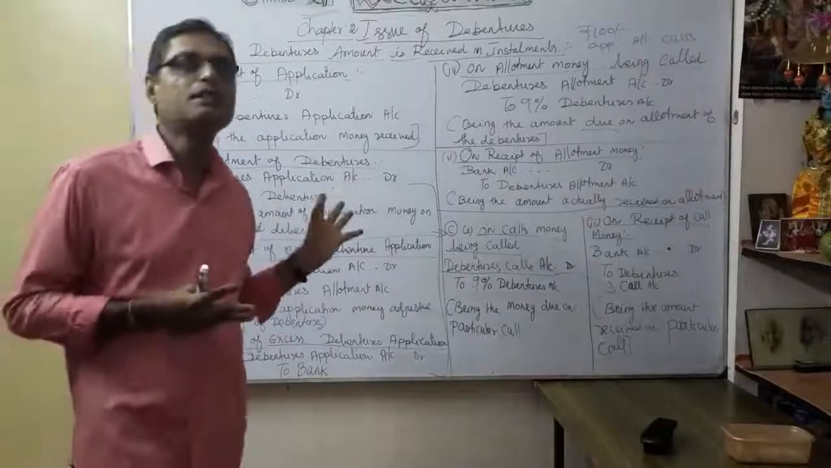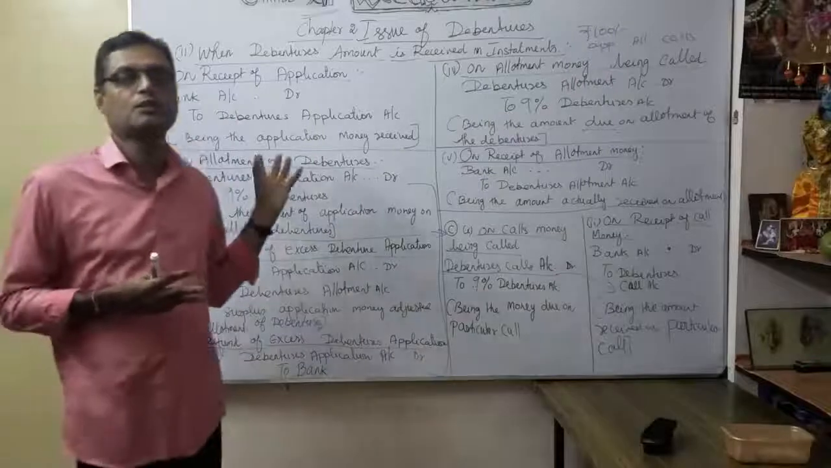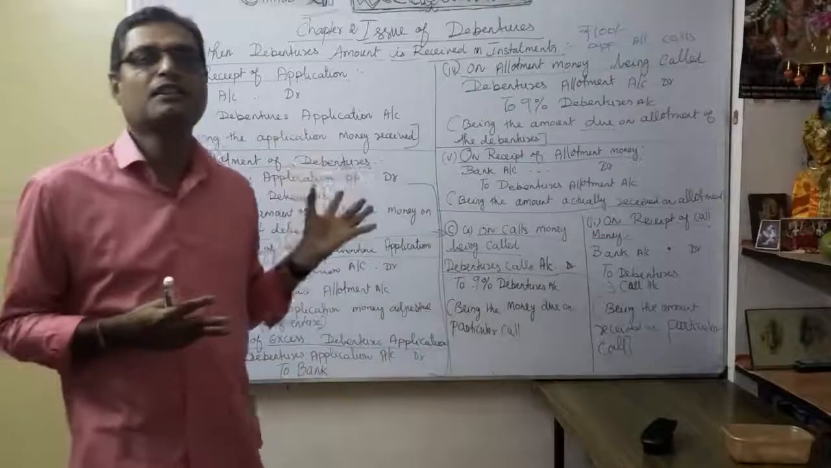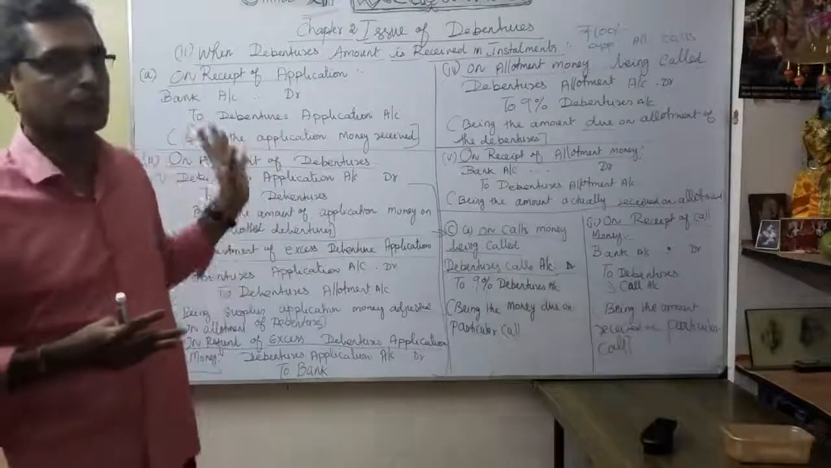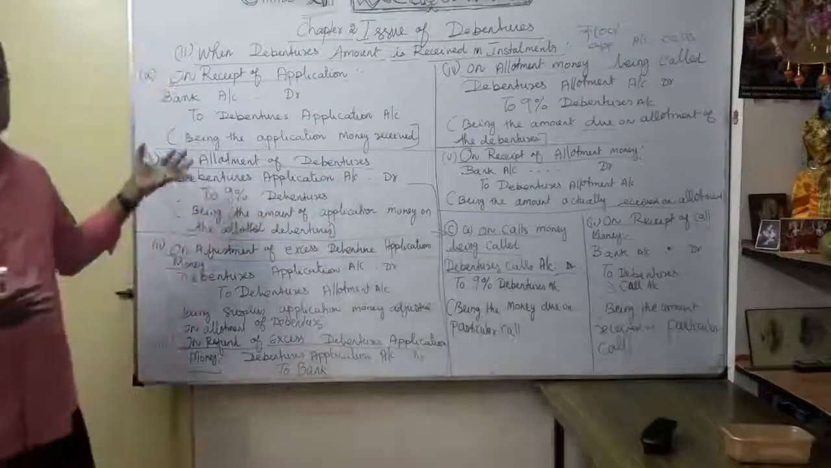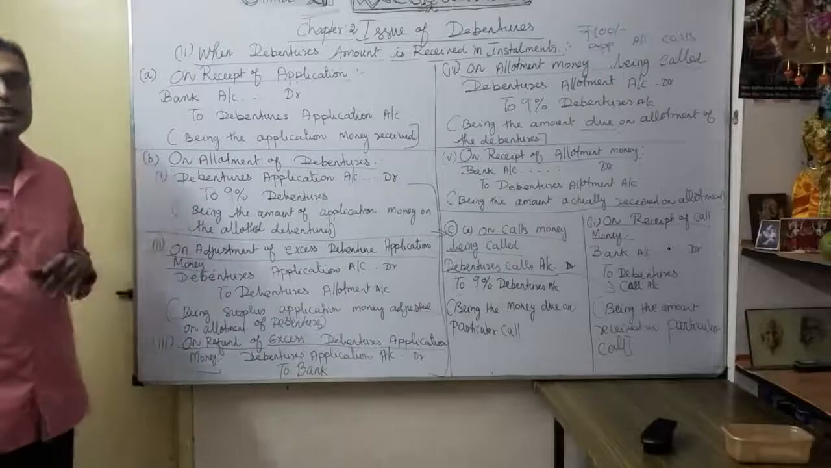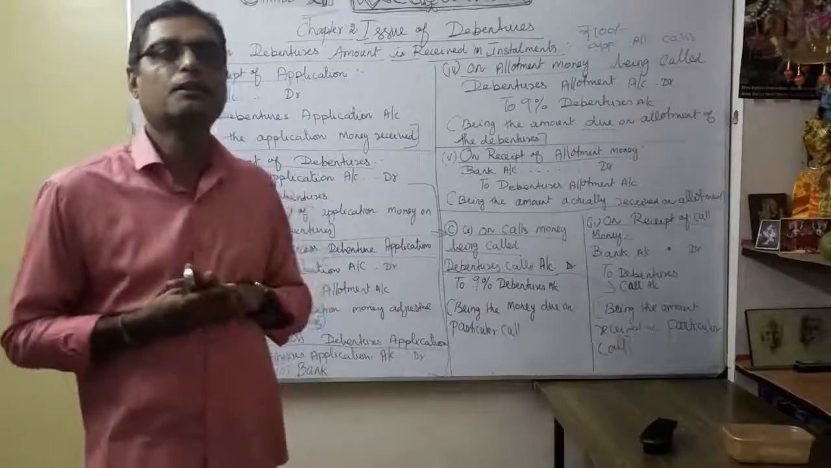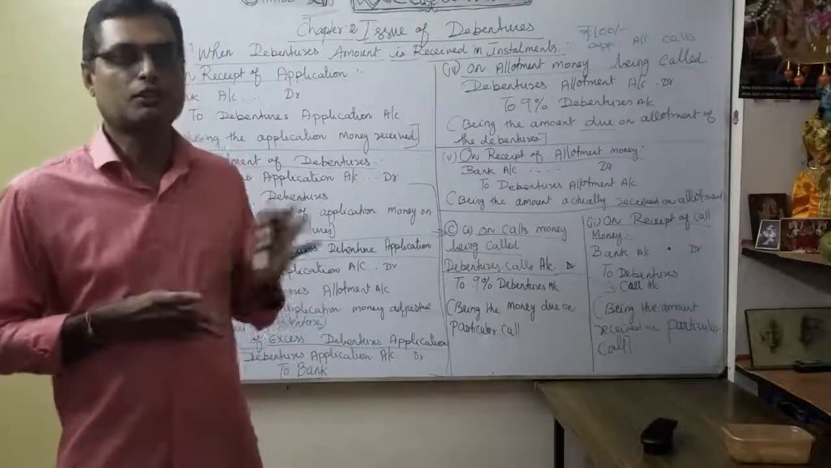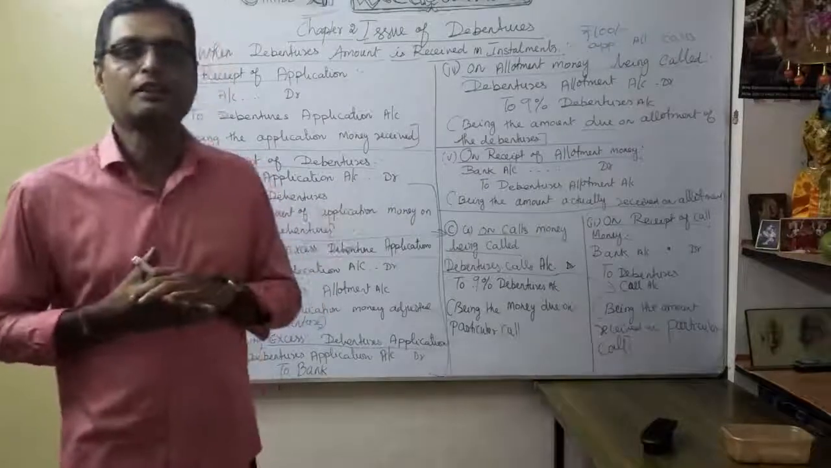Okay. So I hope that in this session you understood how to pass journal entries in the form of installment basis and lump sum basis. Please make sure that you memorize the journal entries. In the next session we will see one by one for at par, at premium, and at discount. I hope you understood this session. Thank you very much.